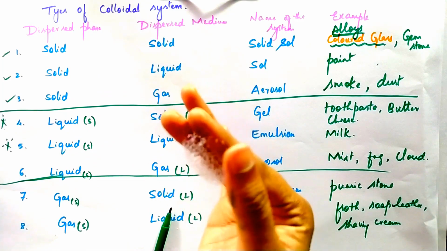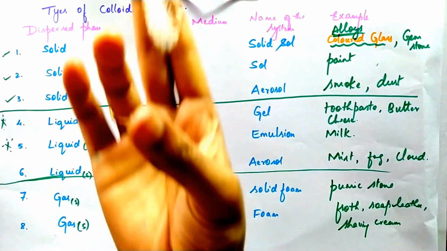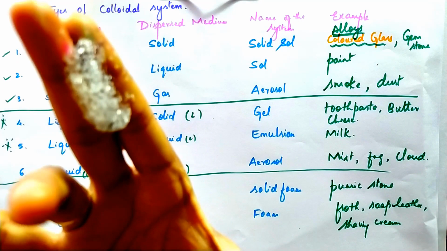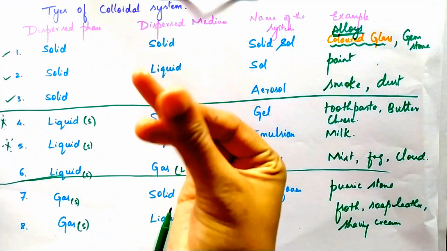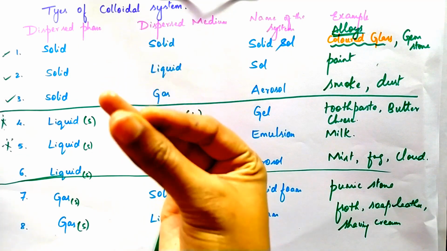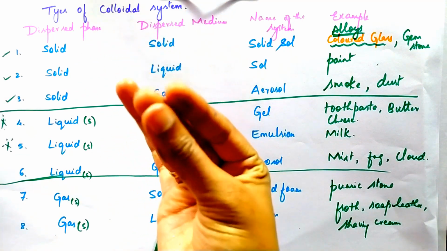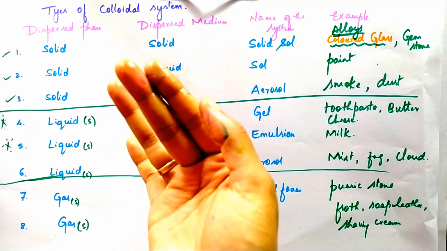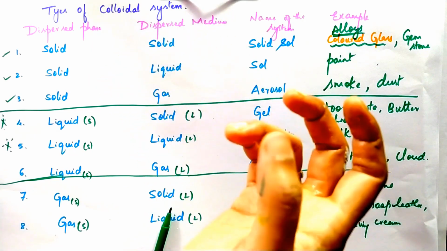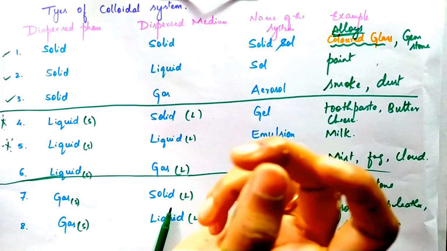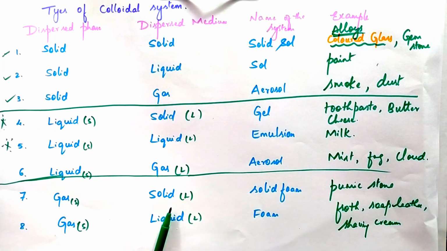When you touch this, my hand gets wet. If I touch and press, look at this, a liquid form. So froth is made up of a liquid, but the bubbles indicate the presence of gas particles, which is in the smaller amount. This is the example for the 8th colloidal system.